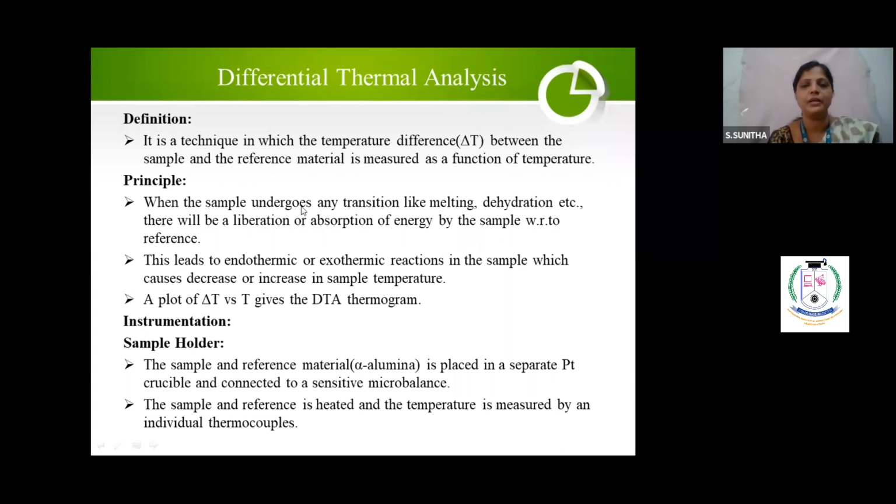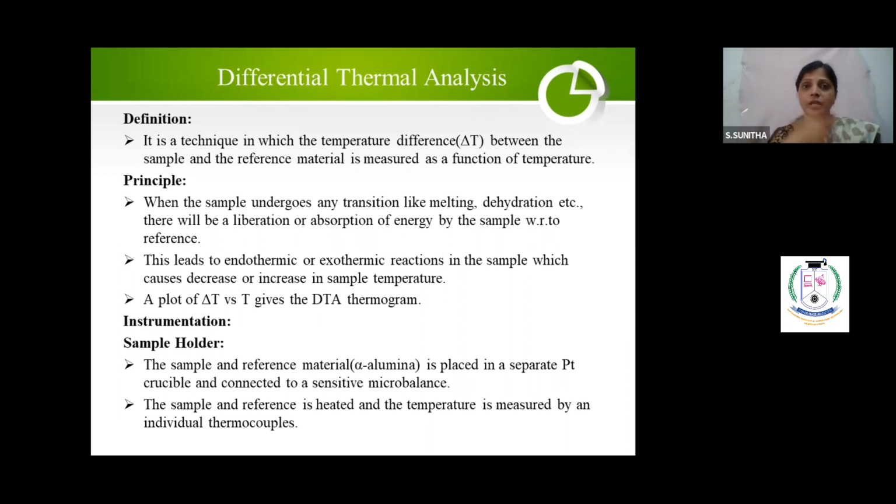When you heat the sample, it undergoes transitions like melting, dehydration, etc. So there will be liberation or absorption of energy by the sample with respect to the reference. Here you use a reference, correct? The temperature may increase or the temperature may decrease, because you may have two types of reaction: endothermic reaction and exothermic reaction.